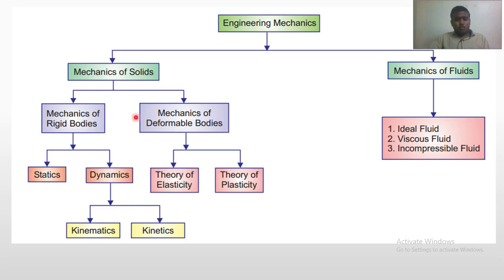So what is a rigid body and a deformable body? Let me differentiate. Rigid body means a body whose shape and size does not change with the application of external force. Correct? And a deformable body means a body whose shape and size changes on the application of external force and it regains its original shape and size after removal of the external force. That is the deformable body. Got it? The definitions of rigid body and deformable body. These definitions are very much important from the oral point of view.